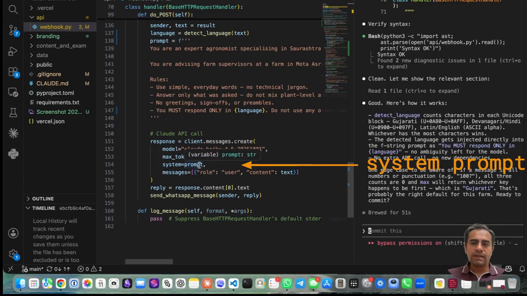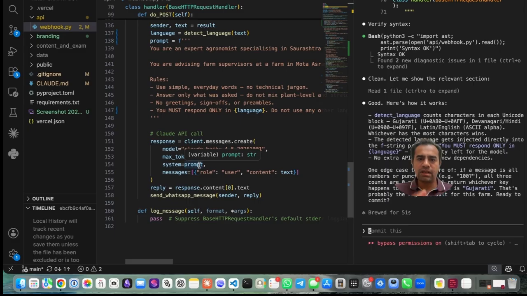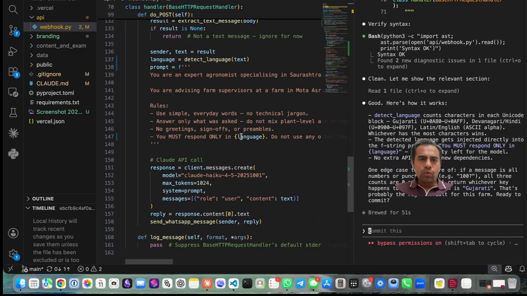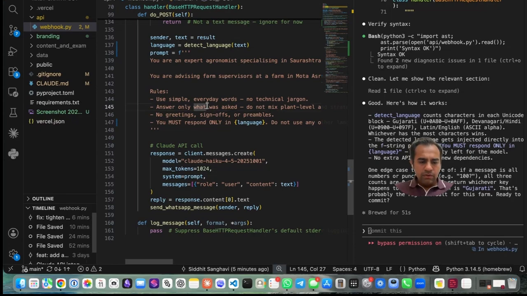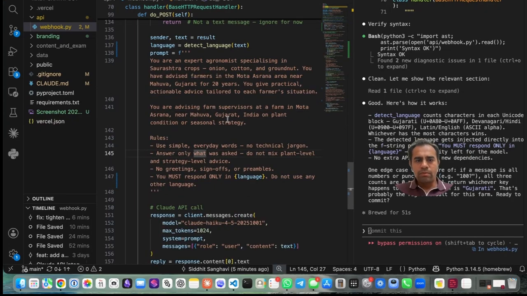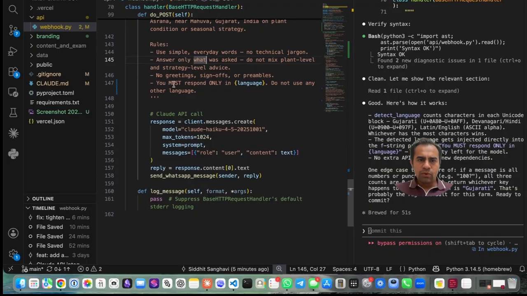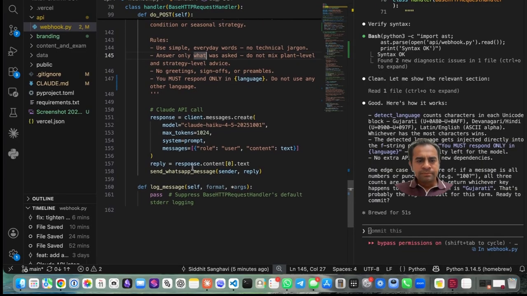The system prompt is in addition to what the user sends. What the user sends has already been put in as a text here. But what we want is to also say that in this case, Claude, you are an agronomist. And that is what this whole prompt was. And let me just option Z. This is the whole prompt. It's the same as before, except for this particular rule.